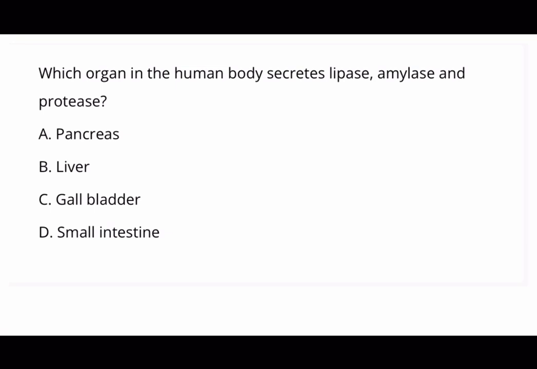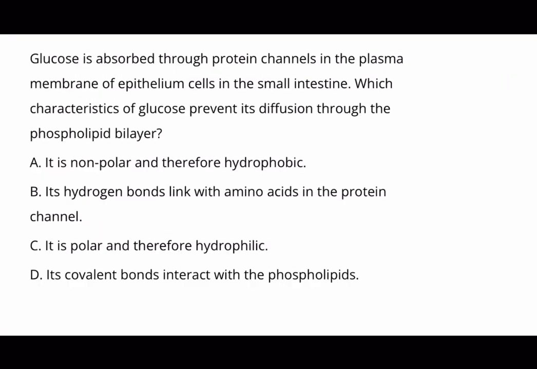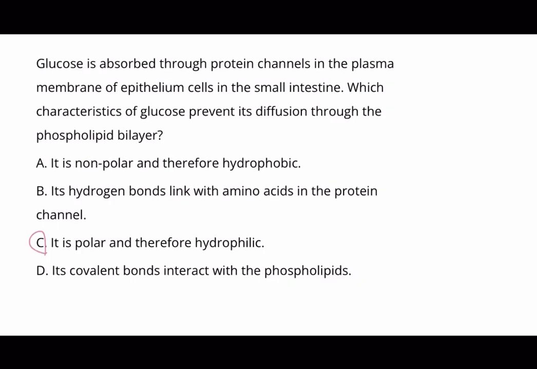And then the last question. Glucose is absorbed through protein channels in the plasma membrane of epithelium cells in the small intestine. Which characteristics of glucose prevent its diffusion through the phospholipid bilayer? It is polar, therefore hydrophilic. It's important to remember that only nonpolar molecules can passively diffuse through the phospholipid bilayer.